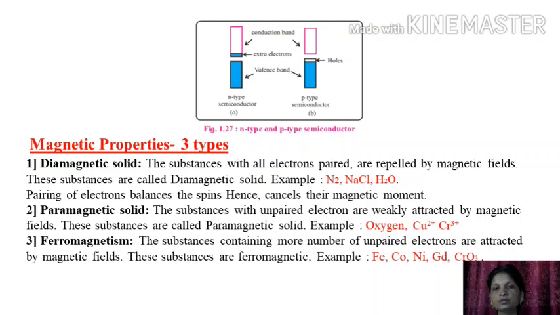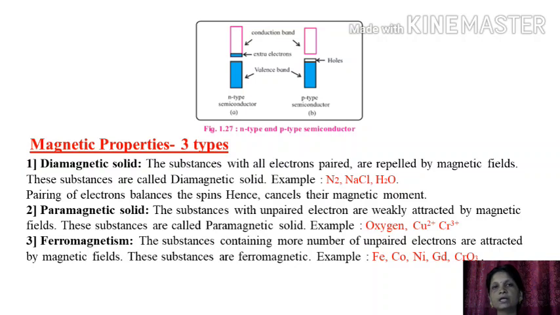Paramagnetic solid. The substances with unpaired electrons are weakly attracted by magnetic fields. These substances are called paramagnetic solids. For example, oxygen, Cu2+, Cr3+. The third kind of magnetic property is ferromagnetism. The substances containing a large number of unpaired electrons are strongly attracted by a magnetic field.